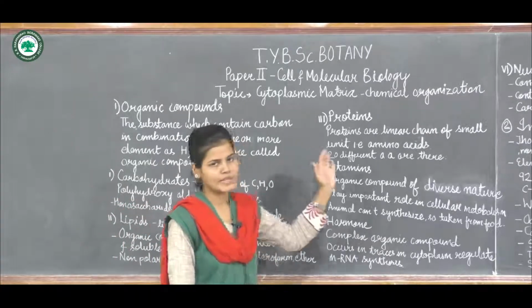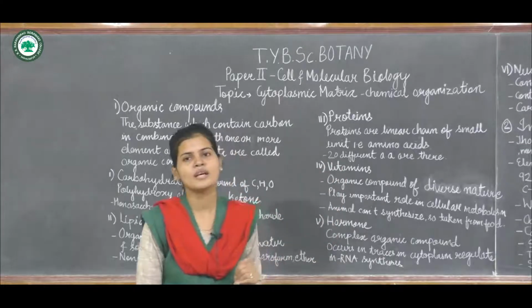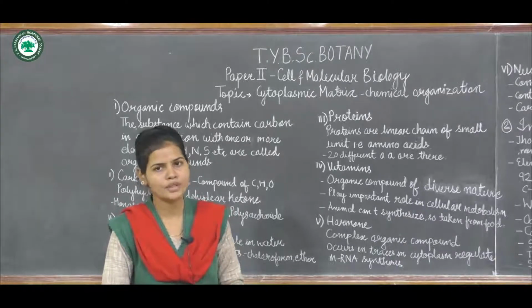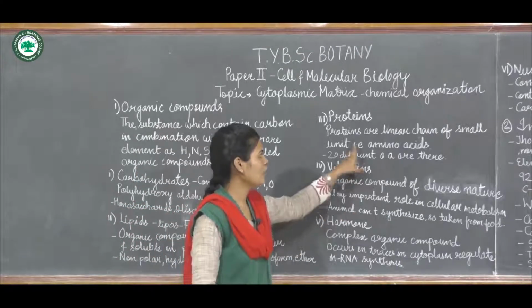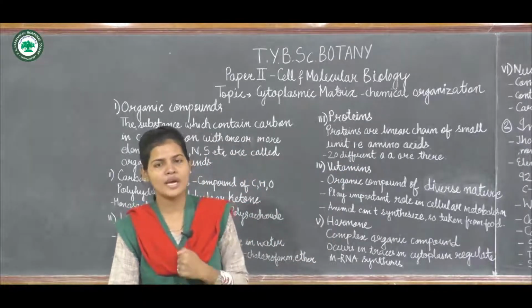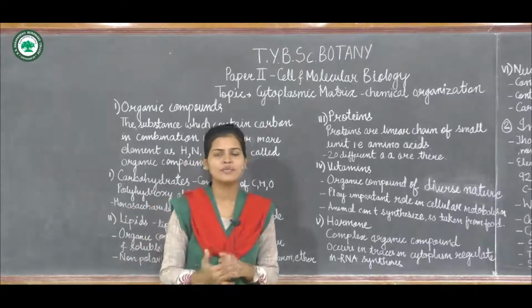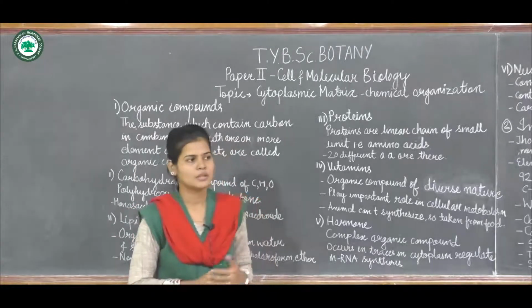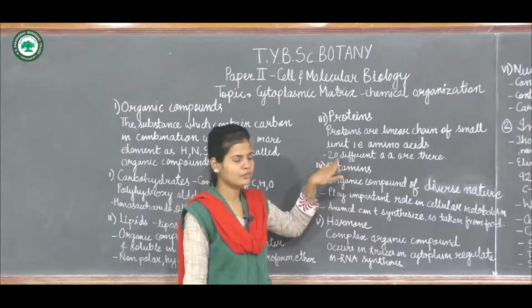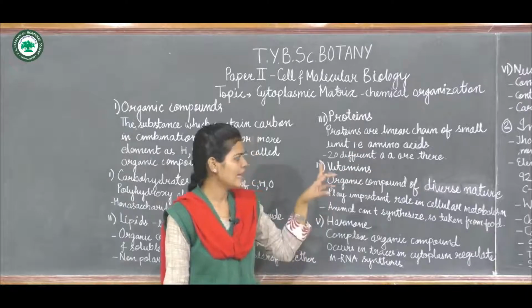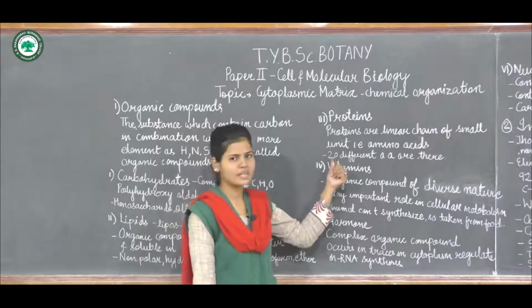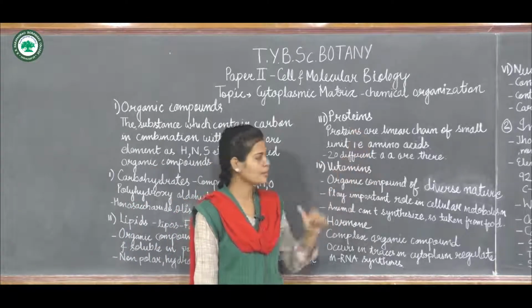Now after that, let's move to the proteins. Proteins are linear chains of single units called amino acids, or linear chains of small units called amino acids. There are 20 different amino acids from which proteins are made. The amino acids may be methionine, lysine, glycine. So 20 different amino acids are there, and they form the proteins.